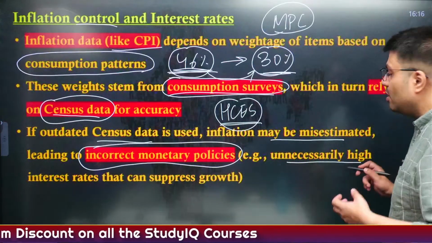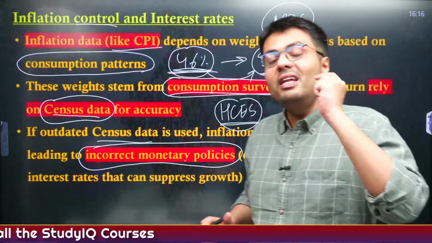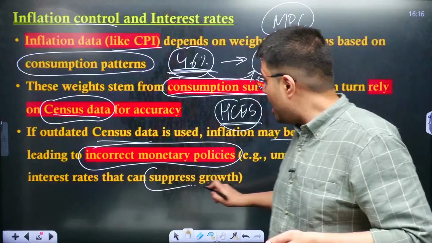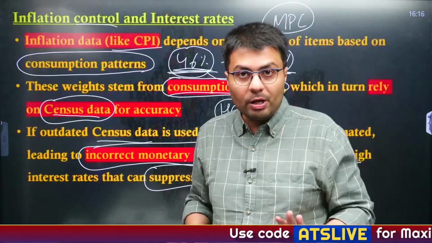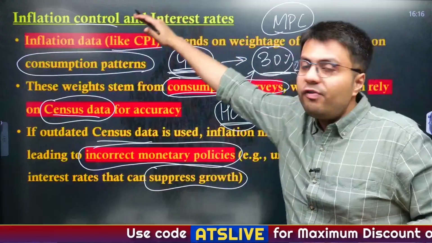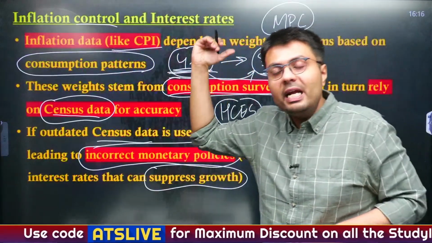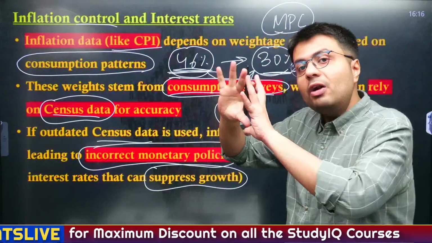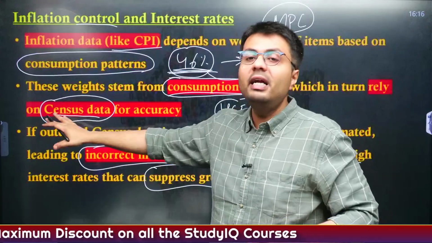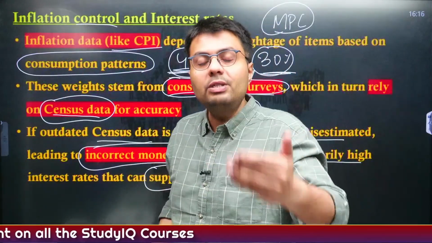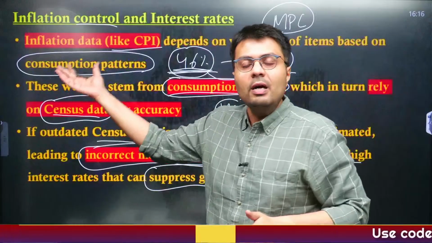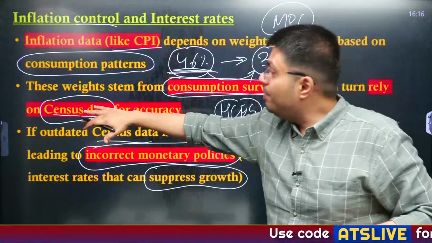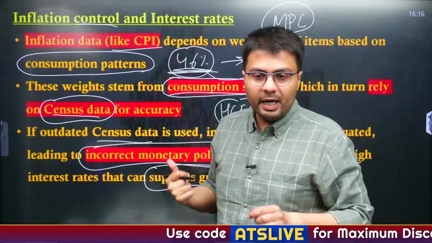Monetary policy will have an unnecessarily high interest rate, and you understand that an unnecessarily high interest rate may also suppress the chances of economic growth. So this is how inflation control, and the prevailing interest rates of RBI, are also indirectly affected by the data published by census. That is why we need an updated census, so that all the other surveys that are done using the census data are also updated.